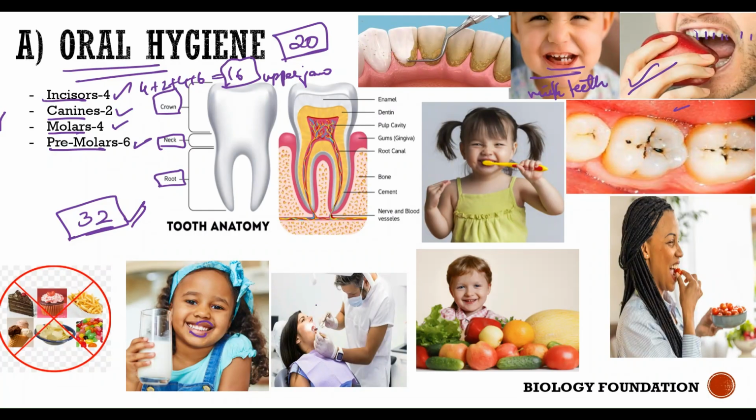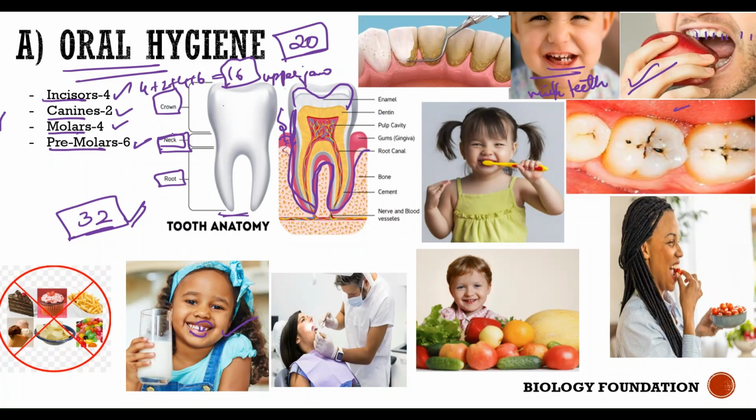For example, in this image, the part of the tooth that you see is called the crown. What is the root? It is the part which is present completely inside the gums. Can you see, these are the gums, and that part of the tooth which is present inside the gums is called the root. The connecting part between the crown and the root is called the neck portion. So the tooth contains three parts: crown, neck, and root.